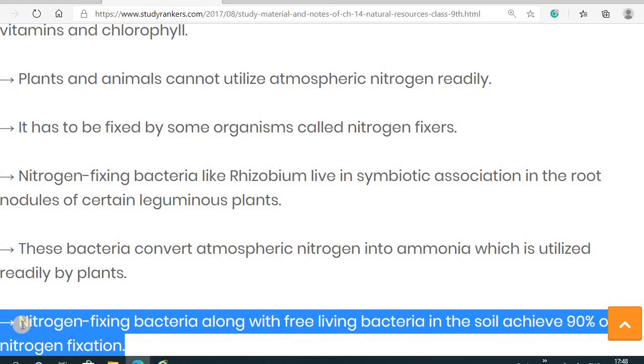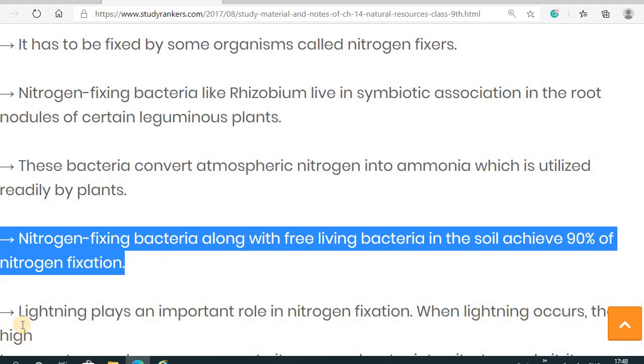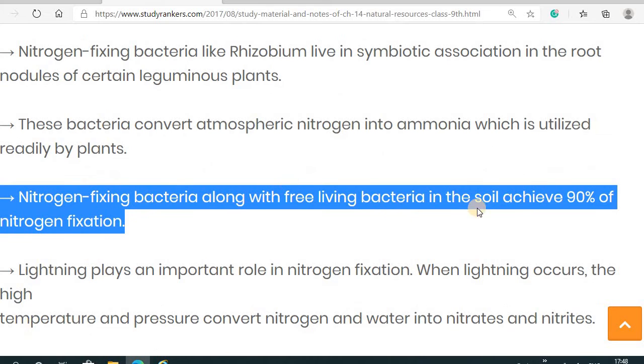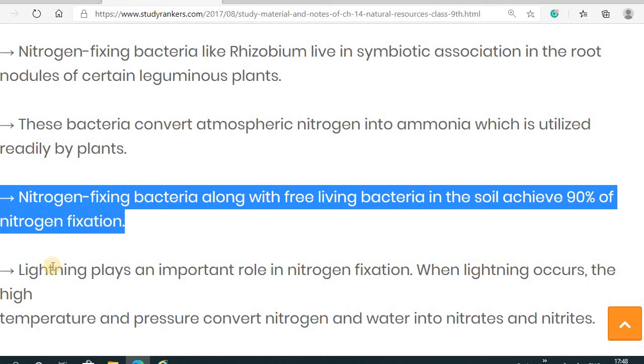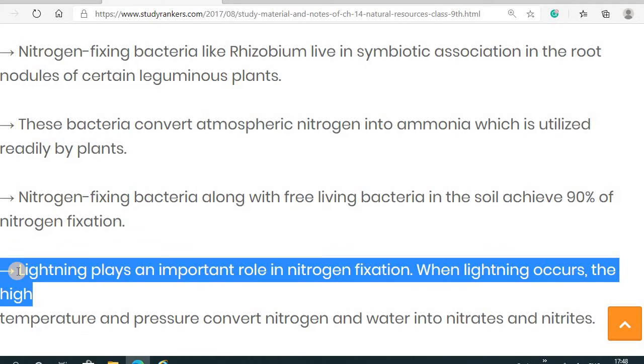So the nitrogen fixing bacteria along with the free living bacteria in the soil achieve 90% of the nitrogen fixation. So this is one part by which nitrogen fixation occurs. Now let's see the second part.